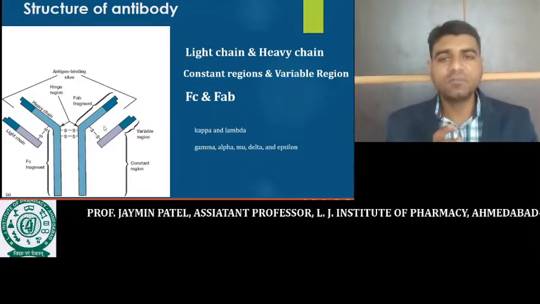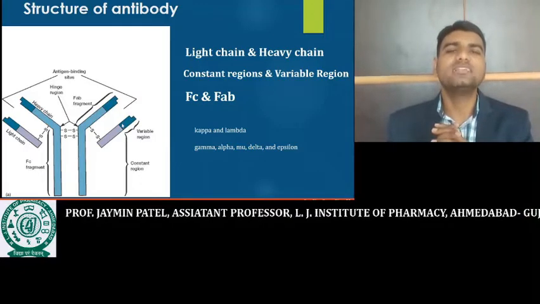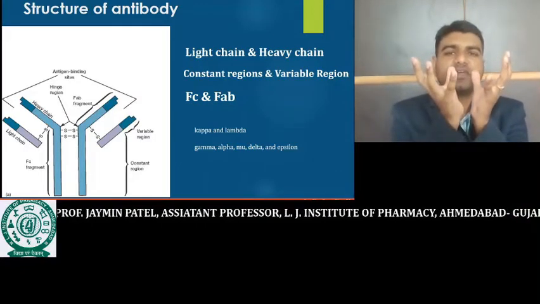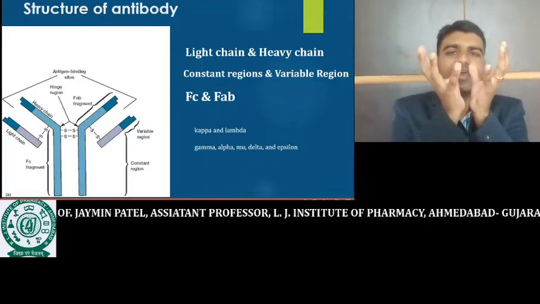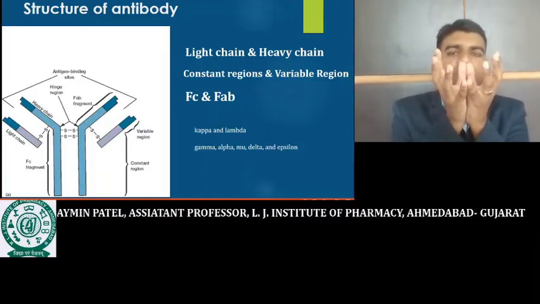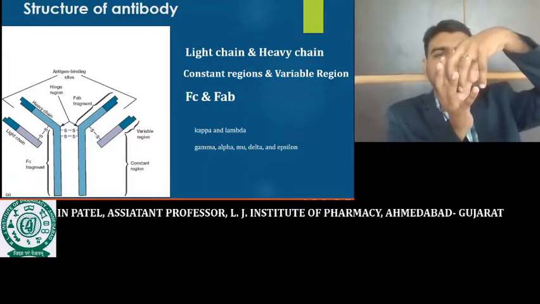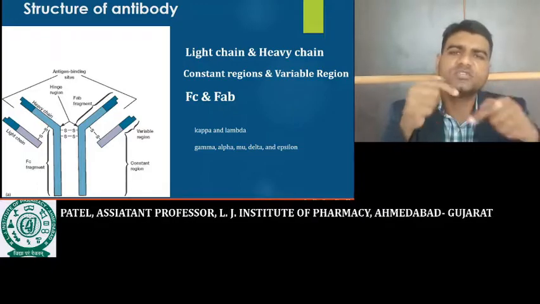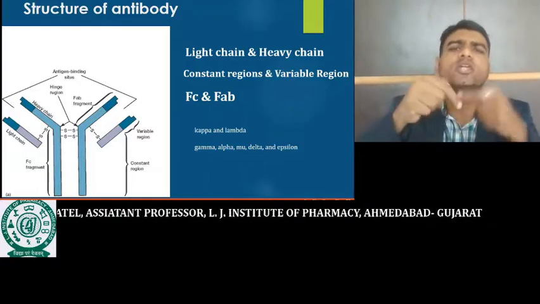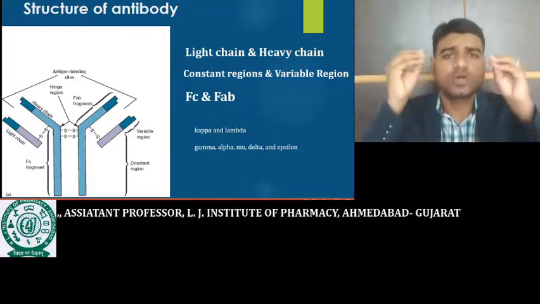So the initial part of the heavy chain and the initial part of the light chain is nothing but the variable region. It will arrange the amino acids in such a sequence that it makes suitable pockets in which the epitopes are completely fixed. This amino acid sequence changes from antibody to antibody.